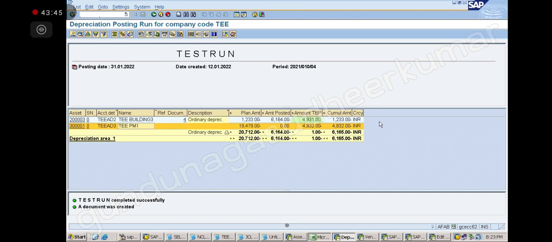Sir, actually our asset is settlemented. So at that time how will we do, sir? Settlemented means our asset is sent to settlement. What settlement?